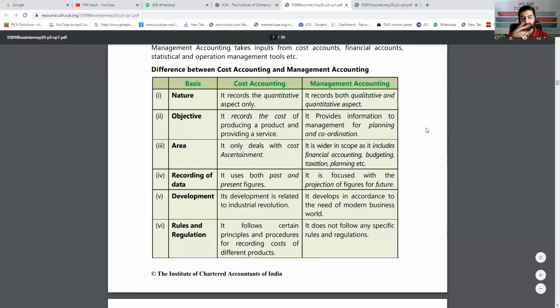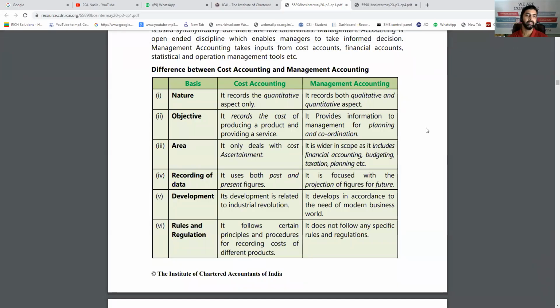Now moving towards a new short note or a distinguish, we can say: what is the relationship between cost accounting and different types of knowledge or streams, like cost accounting and management accounting. Basically, management accounting is the use of the data by the management for taking good decisions. So costing, accounting, financial management, all the data comes to the management and then management takes the decision. It's called management accounting.